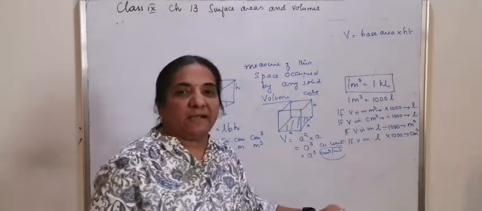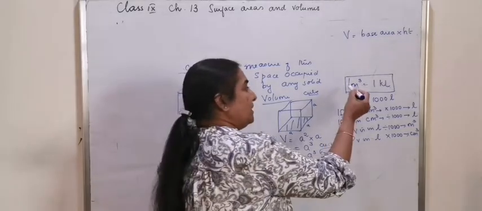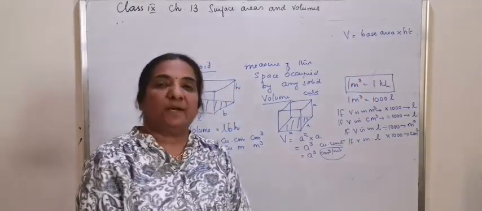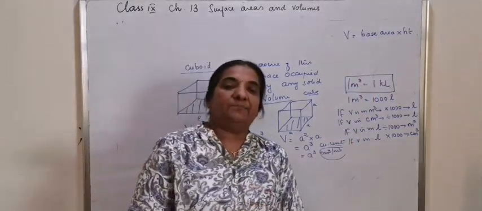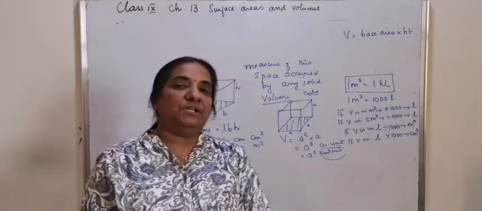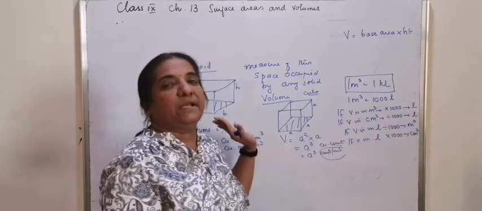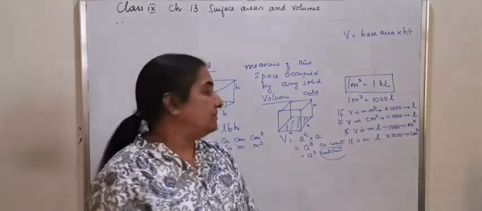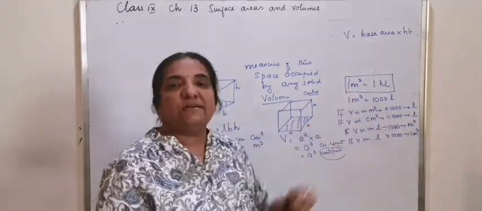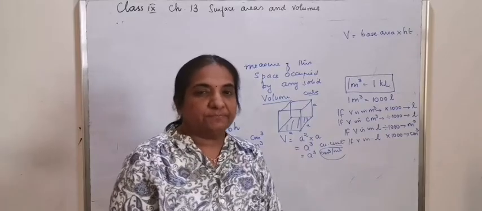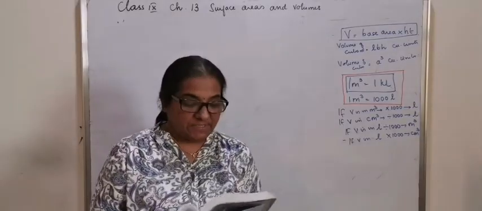You need not learn all of this by heart. Once you learn 1 meter cubed is equal to 1 kiloliter, and meter cubed to convert into liters is multiplied by 1000, automatically you can derive the other relation by writing in this format. Let's pass on to exercise questions.